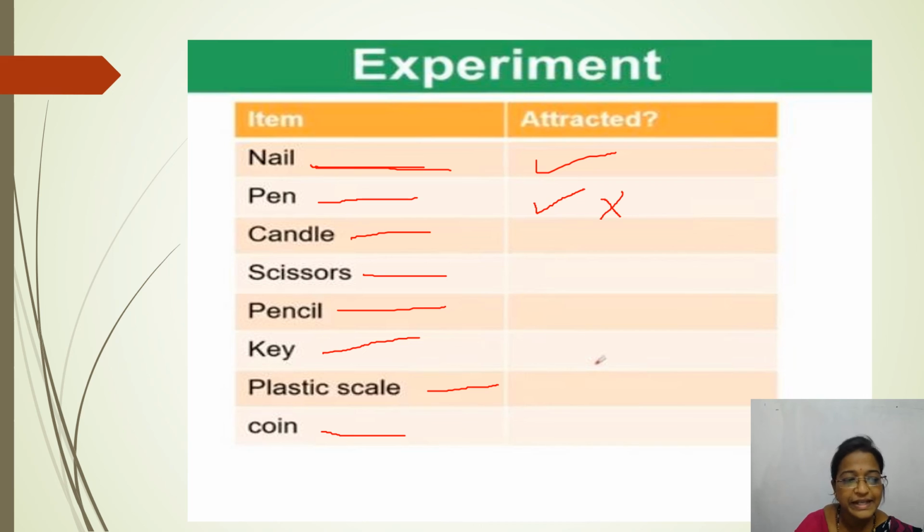Just take these items and try to see whether these objects will attract to the magnet or not, and see which materials will attract and which will not attract. If the materials attract, then those are the magnetic materials, and if they will not attract, then they are the non-magnetic materials, isn't it? So just try this experiment.